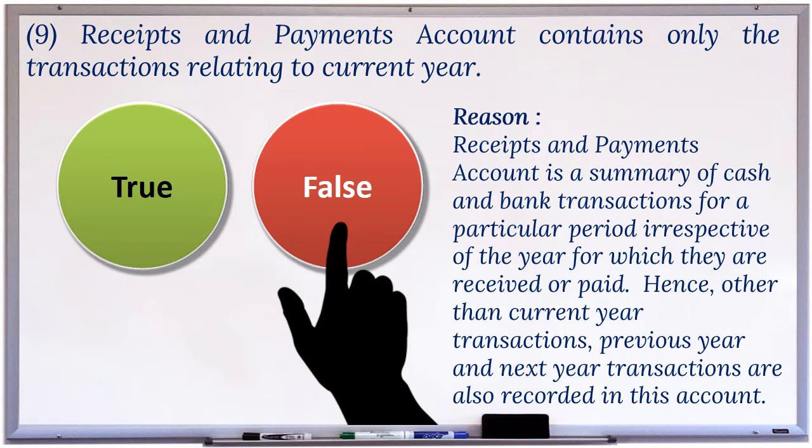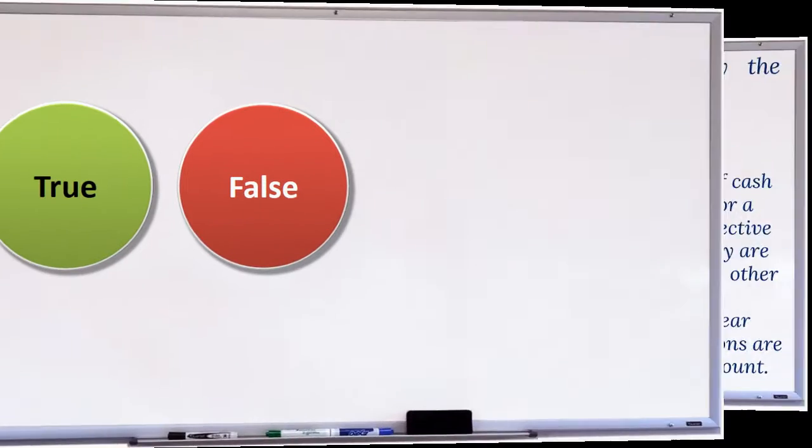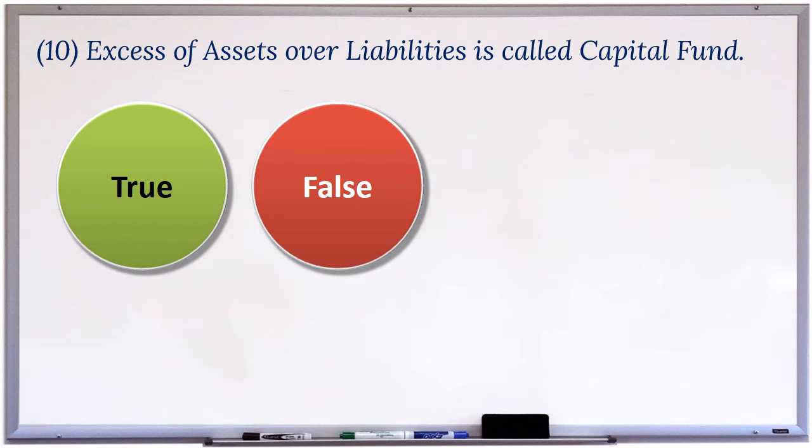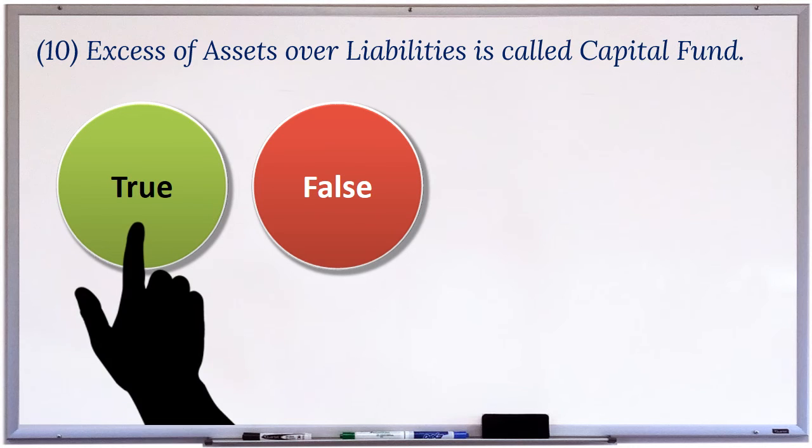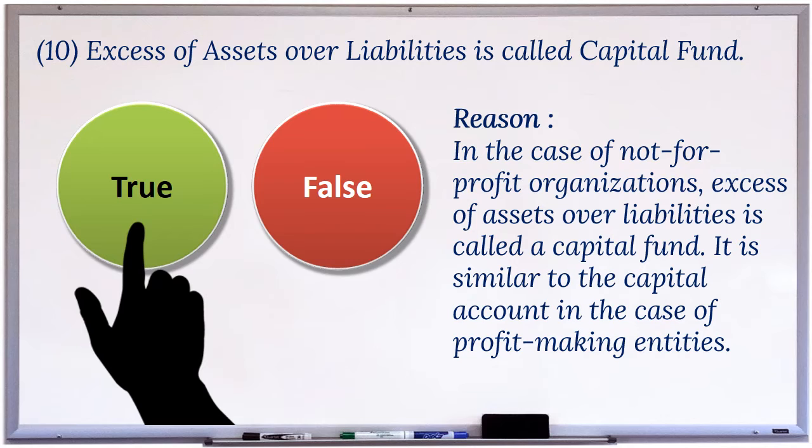Hence, other than current year transactions, previous year and next year transactions are also recorded in this account. 10. Excess of assets over liabilities is called capital fund. This statement is true. Reason: In the case of not-for-profit organizations, excess of assets over liabilities is called a capital fund. It is similar to the capital account in the case of profit-making entities.